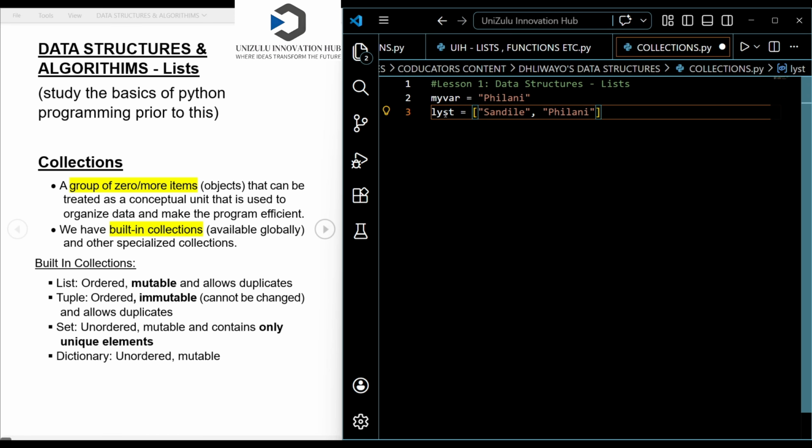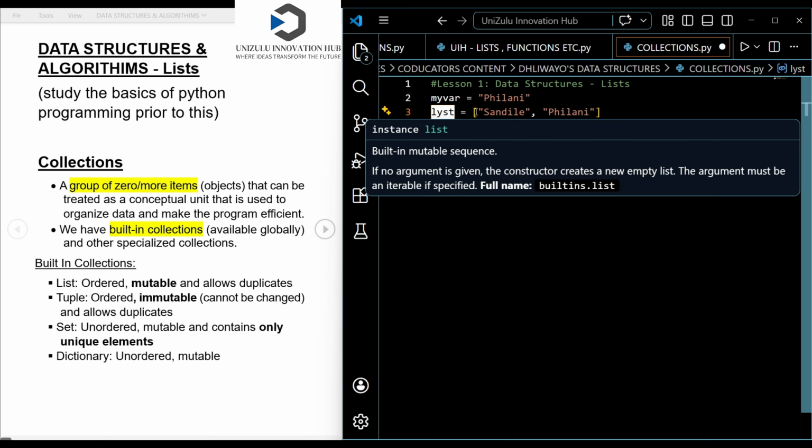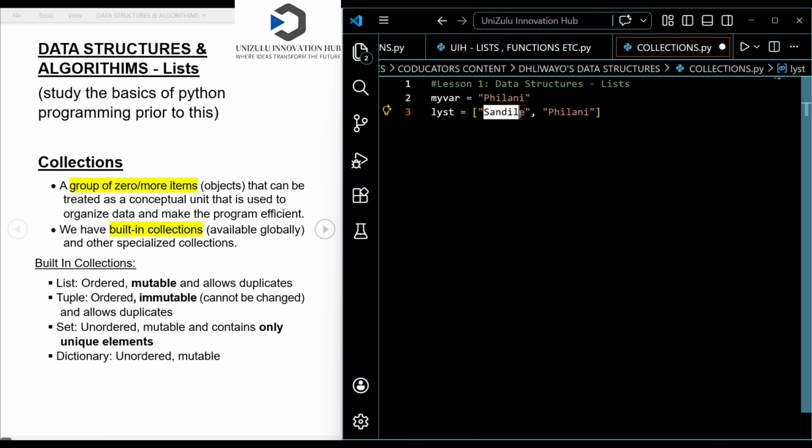So you can see that this variable, which I've named list, is now storing more than one item. It is storing Sandile, and it is also storing Philani. I can even store multiple items, let's say the string item Chantel.